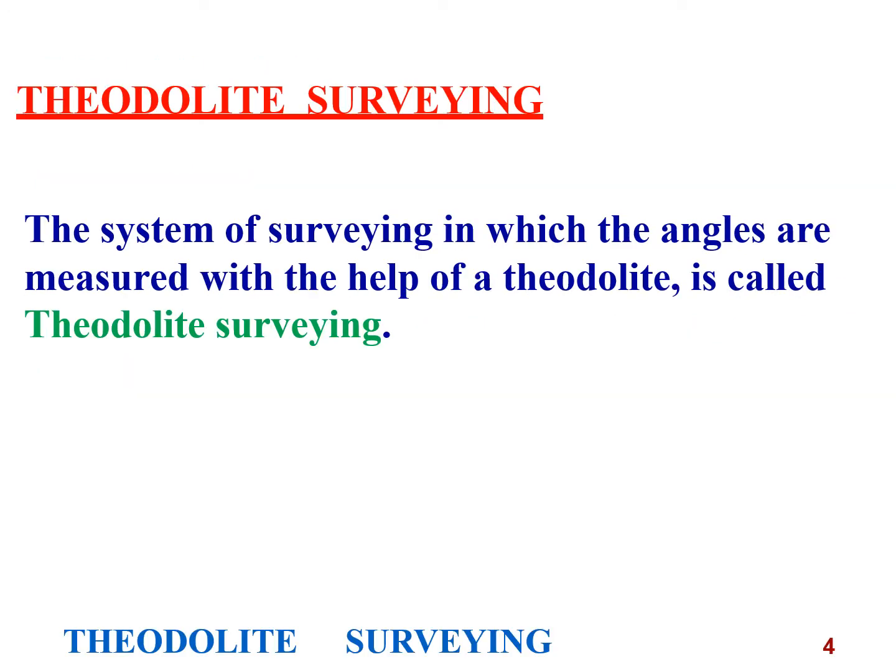What is theodolite surveying? As you know what a theodolite is, a theodolite is an angle measurement instrument specially suited for precise readings, that is, more accurate readings. When the surveying is done with the help of a theodolite, it is called theodolite surveying. The system of surveying in which angles are measured with the help of a theodolite is called theodolite surveying.